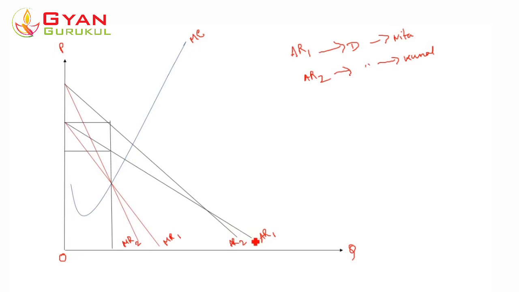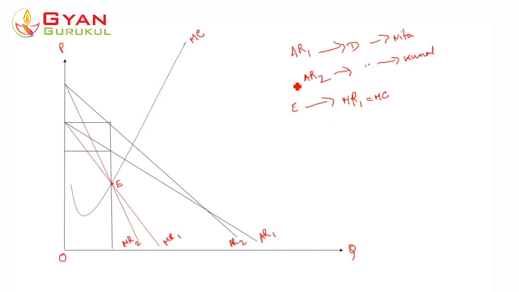Now the MR1 curve cuts the MC curve at this point, let's note this point as point E. So at point E, MR1 is equal to MC, and the slope of MC is higher than the slope of MR1, and that means the point E is the equilibrium point for the monopolist in terms of the demand curve of Nita.